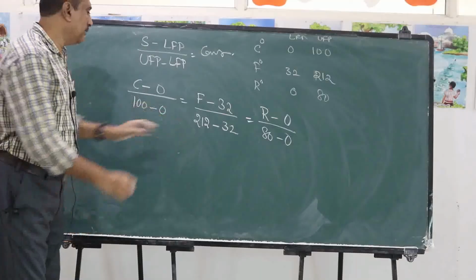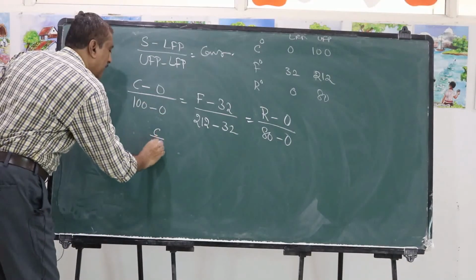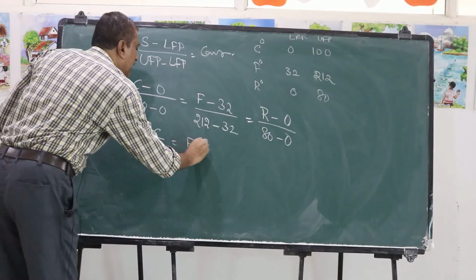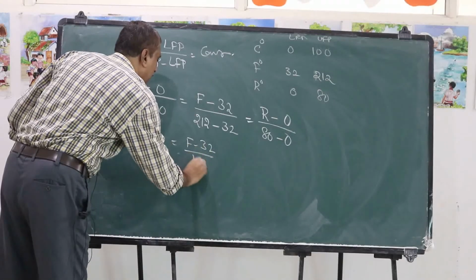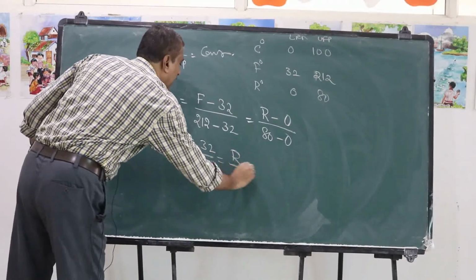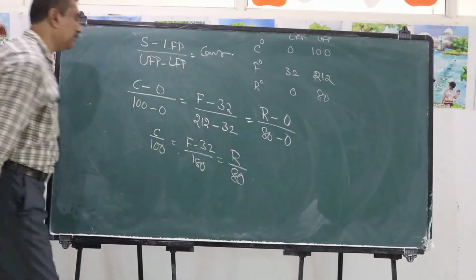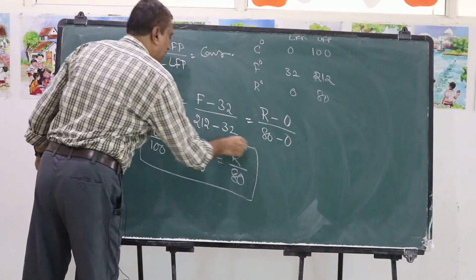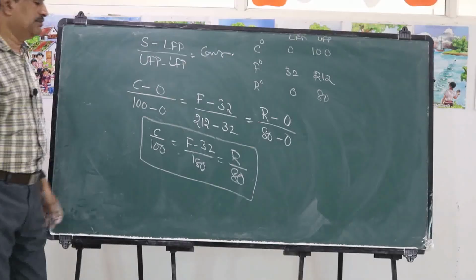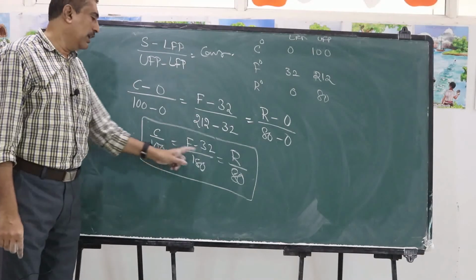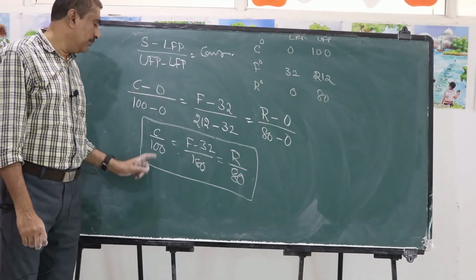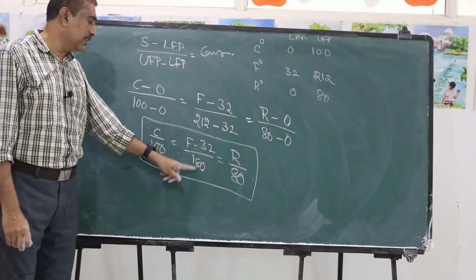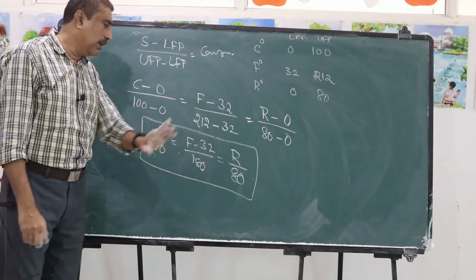Next we can write C by 100 is equal to F minus 32 by 180, and that is equal to R by 80. With this relation we can convert from one scale of temperature to another.